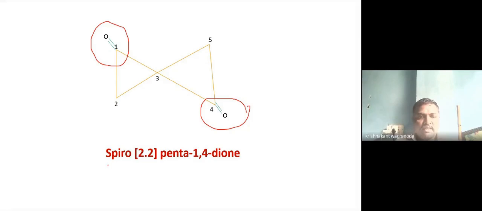So now the naming is spiro, square bracket, number of carbon atoms in one ring 2, number of carbon atoms in the other ring excluding the spiro carbon atom 2, square bracket, then pentane means there are 5 carbon atoms in this compound, 1,4-dione. So in this way these spiro compounds are named.